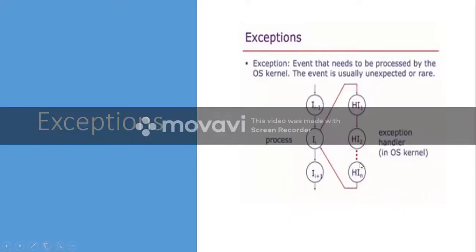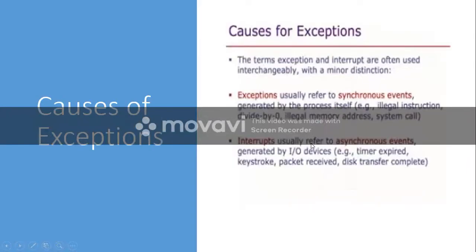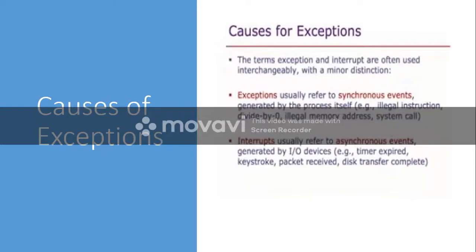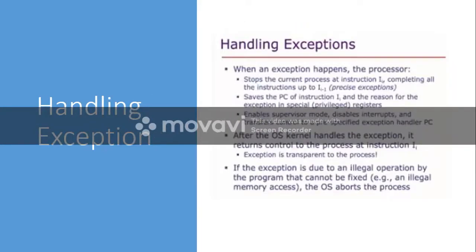Then this will execute. After completing execution, it will restore that PC value. That PC value says that again you have to start from here. So again it is the same thing which we already discussed. This is how exceptions or interrupts are handled.